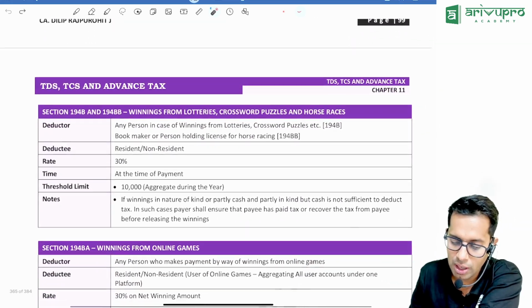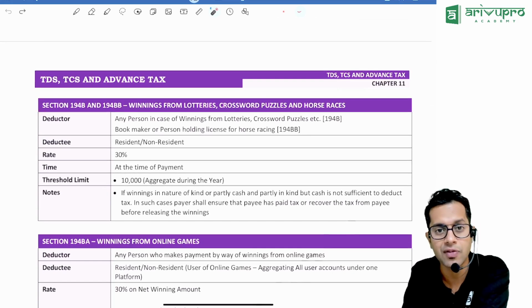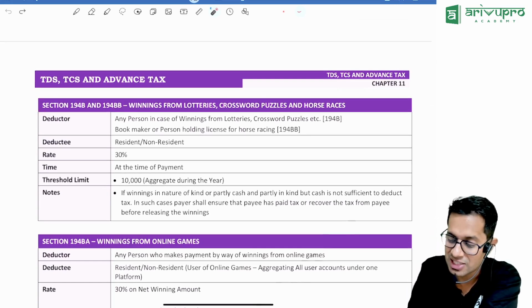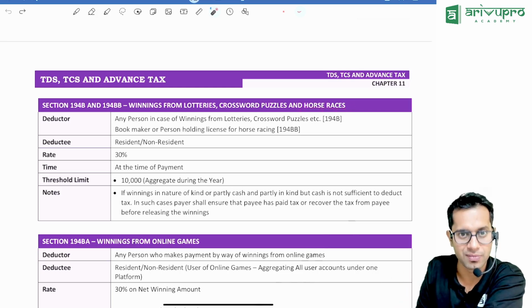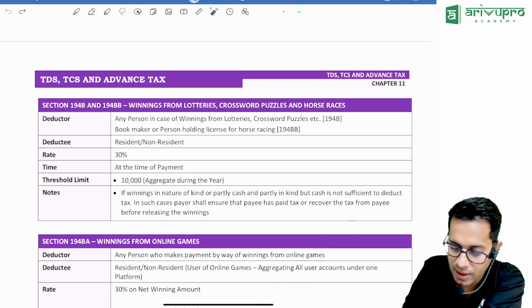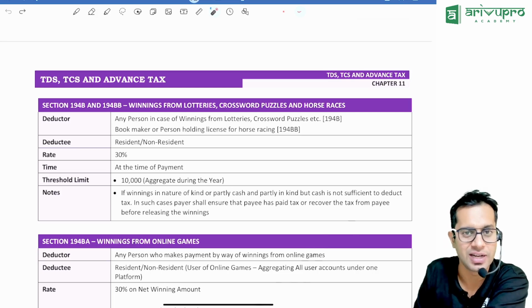Then 194B and BBA, important sections. What do 194B and BBA talk about, sir? Winnings from lottery, gambling, casino, horse race, etc. Whoever is paying you the money, once you win a lottery of 50 lakh rupees, 30% of whatever amount you get is taxable.